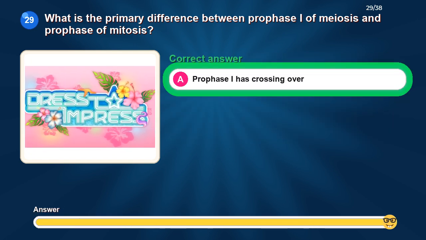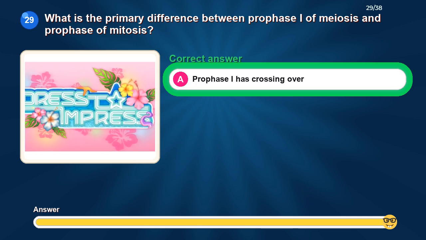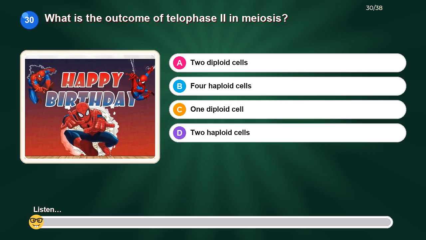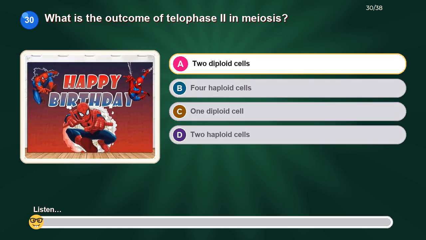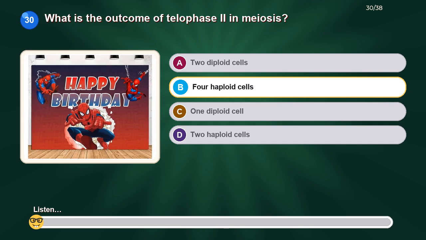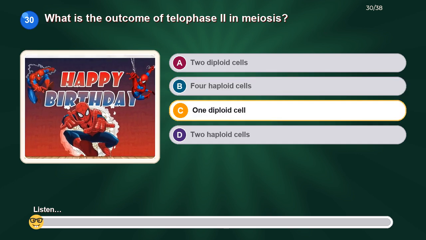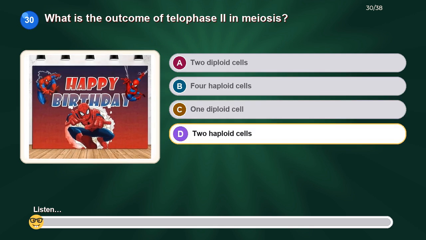The correct answer is prophase I has crossing over. What is the outcome of telophase II in meiosis? Option A, 2 diploid cells. Option B, 4 haploid cells. Option C, 1 diploid cell. Option D, 2 haploid cells.